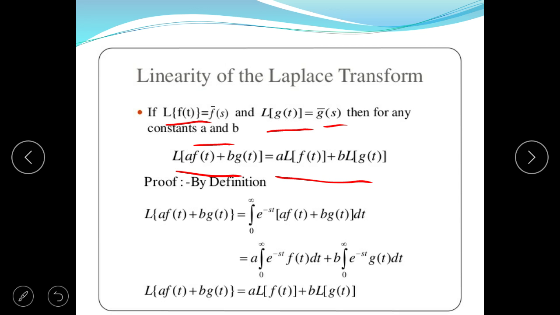Now it can be verified. To prove this linearity, we take the Laplace transform of the function a f(t) plus b g(t). Since a and b are both constants, they can be taken out of the integral. So we take a times the integral of e to the power minus st f(t) dt, plus b times the integral from 0 to infinity of e to the power minus st g(t) dt, which is equal to a times the Laplace transform of f(t) plus b times the Laplace transform of g(t). This is the proof of linearity in Laplace transform.